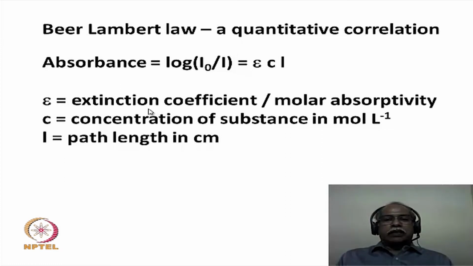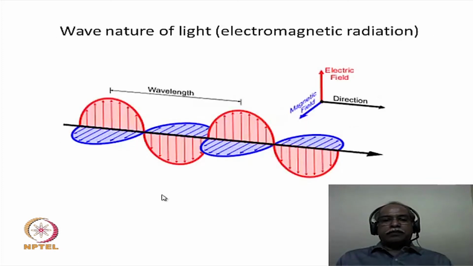Now, the proportionality constant is what is known as the extinction coefficient or the molar absorptivity, and the extinction coefficient or the molar absorptivity is a constant at a given wavelength for a given substance, and this is what makes absorption spectroscopy a quantitative tool in order to find the concentration of unknown substances.